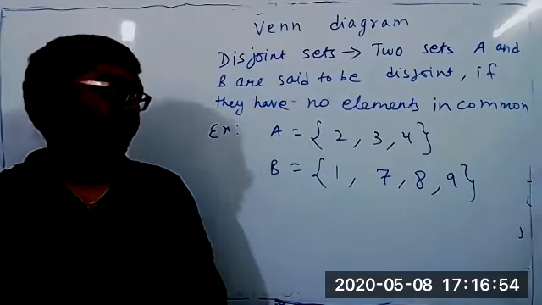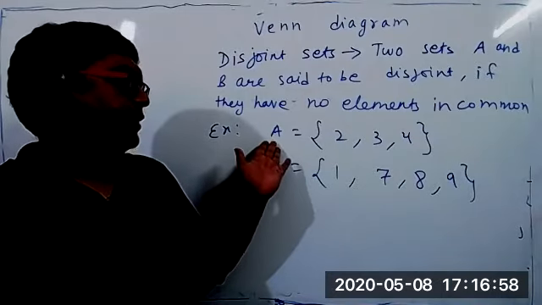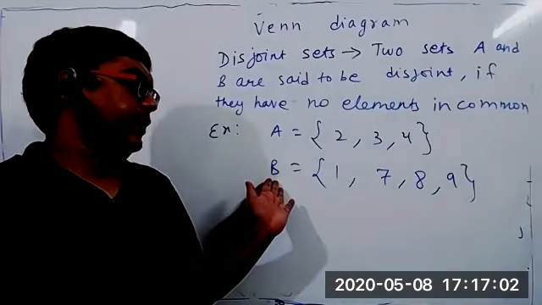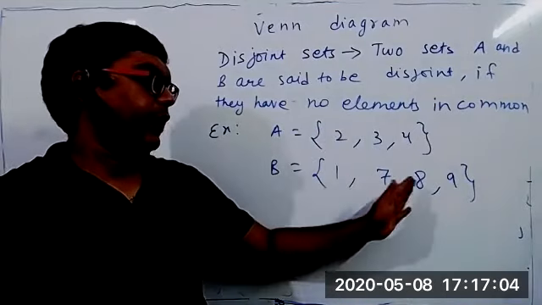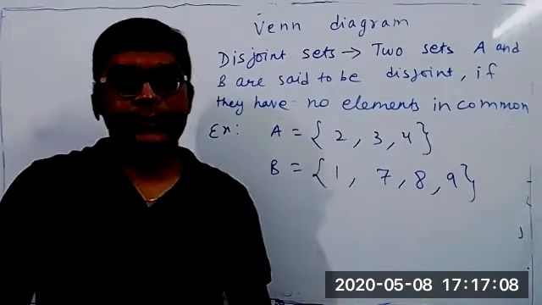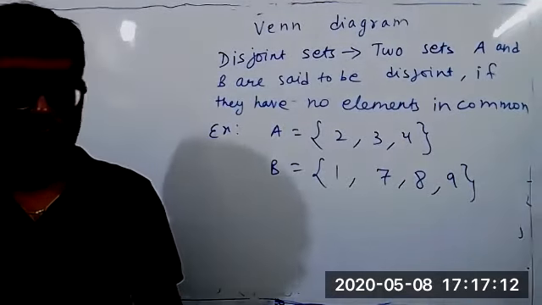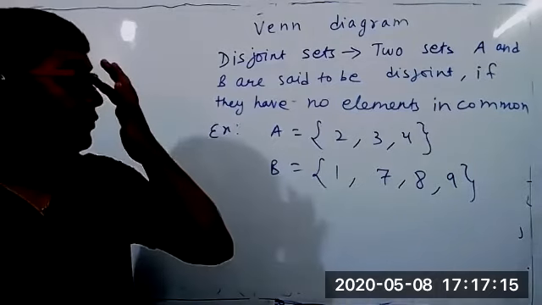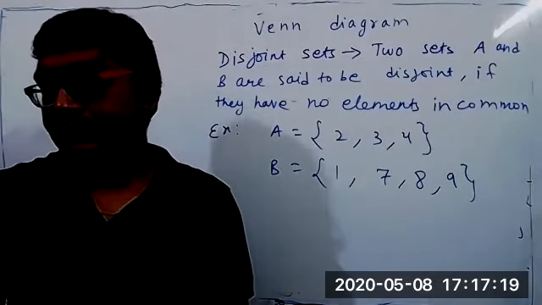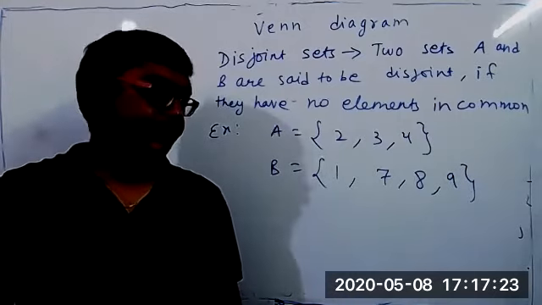First set has 3 elements: 2, 3, 4. Second set has 4 elements: 1, 7, 8, 9. Can you find any element present in both sets? No, sir. Nothing is common. Then what can you say about the sets? They are disjoint sets.